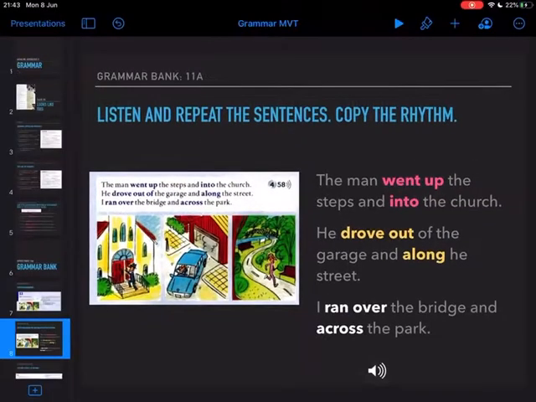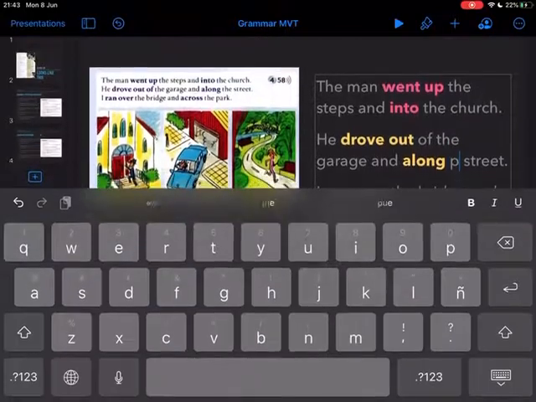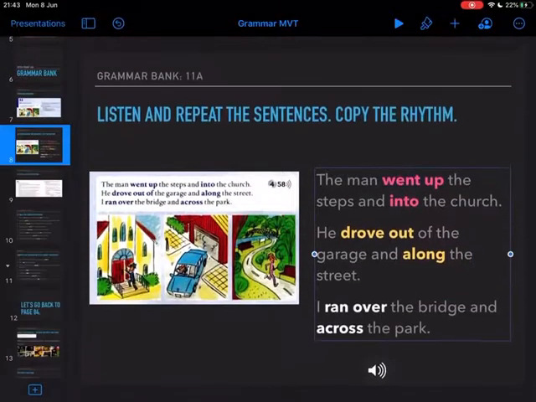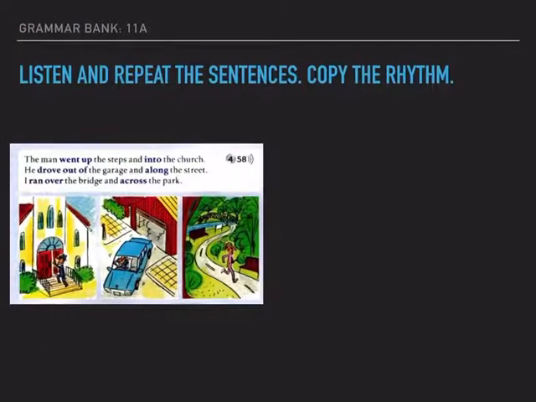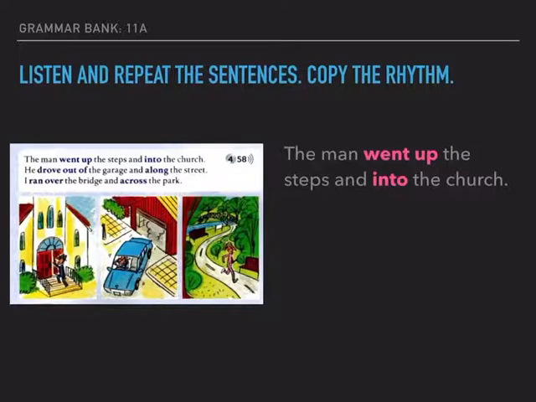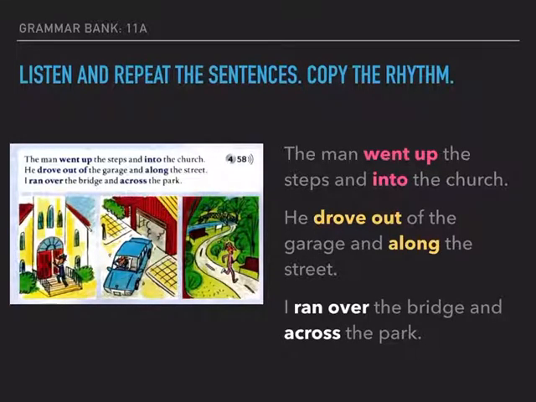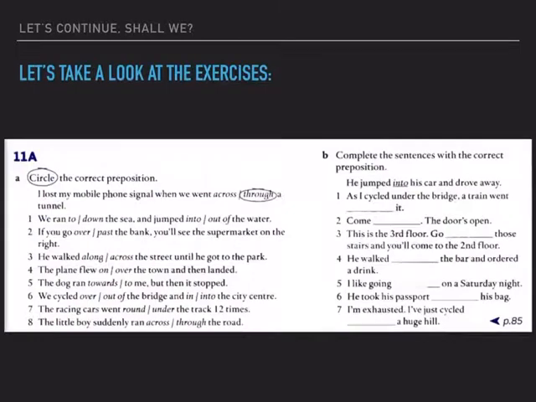Now, excuse me, I'm missing a T. Excuse me, along the street. 4.58. The man went up the steps and into the church. He drove out of the garage and along the street. I ran over the bridge and across the park. Very nice. My apologies. Now, let's take a look at the exercises on the next page.